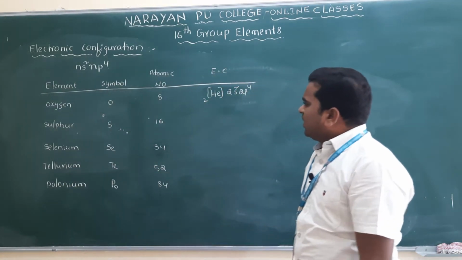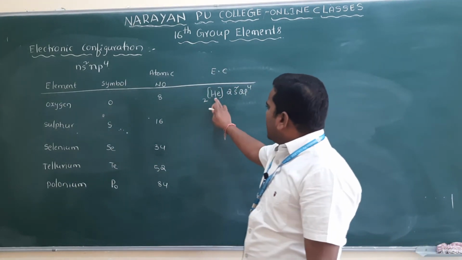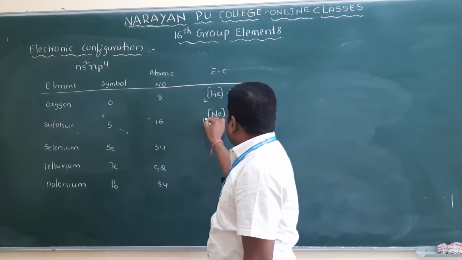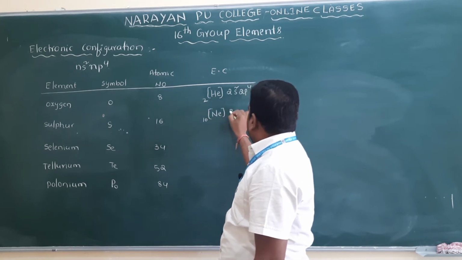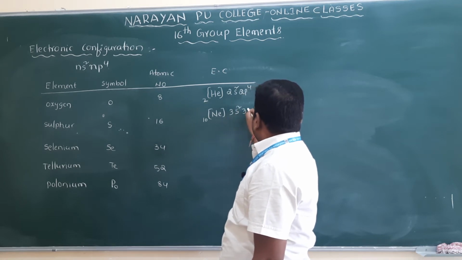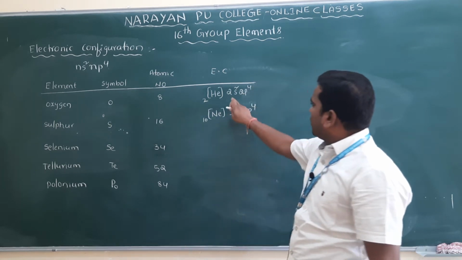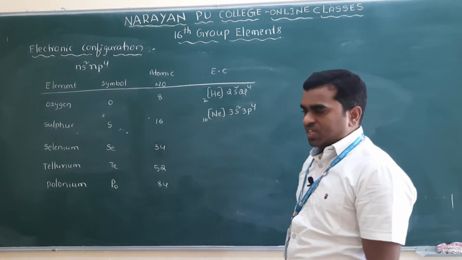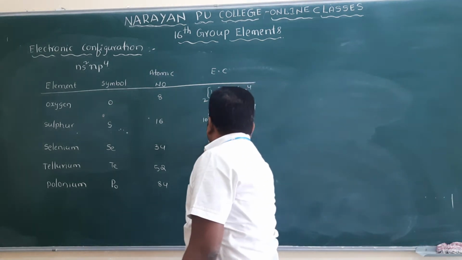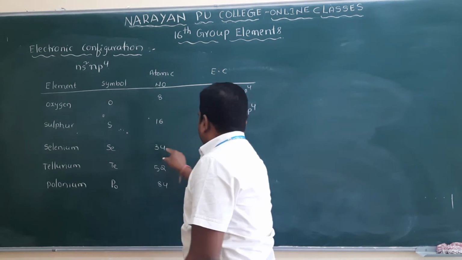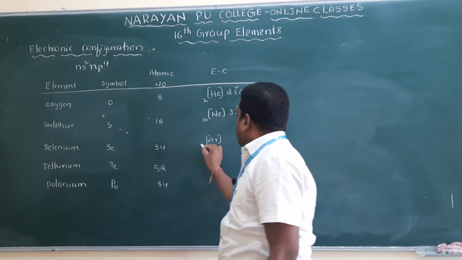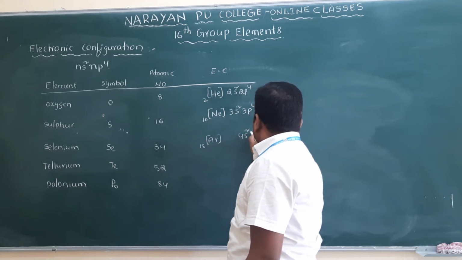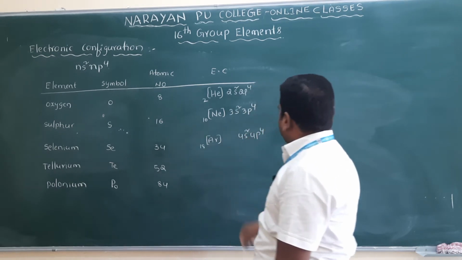Now you write the electronic configuration. Helium, and then what I have to write? Neon. Helium, neon. Neon means 10. 2s2 2p4, and here I have to write 3s2 3p4. 2s2 2p4 and 3s2 3p4. 10 plus 2 is 12, 12 plus 4 is 16. Helium, neon. Next you have to write argon. Argon for selenium. Argon means 18, you know. Next, after 3s2, you have to write 4s2 4p4. This is the electronic configuration.